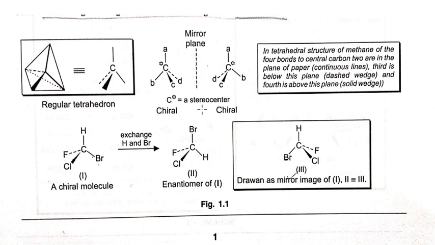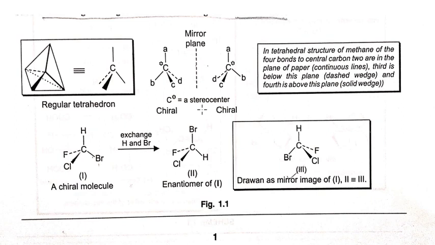Just think, if all the valencies of an atom are satisfied by different constituents, then this atom or this point is known as a stereo center or asymmetric center, and the stereo center can rotate plane polarized light. If a compound is rotating plane polarized light, then it is optically active. If a compound is not rotating plane polarized light, then it is optically inactive. If a compound is optically active and it has its mirror image, and the mirror image and the original compound are non-superimposable to each other, then they are known as enantiomers.